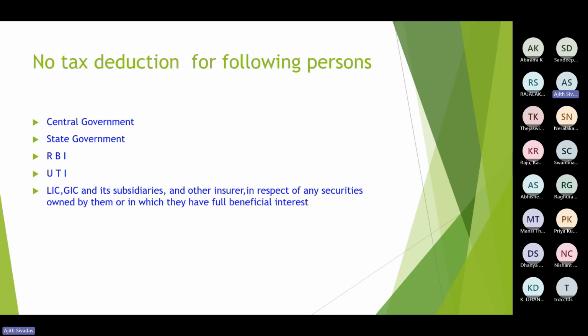So no tax deduction for the following persons. If such interest is being received by the central government, state government, Reserve Bank of India, Unit Trust of India, LIC, GIC and its subsidiaries, and any other insurer in respect of securities owned by them or in which they have full beneficial interest, in such cases this section would not be applicable. So hope you understand. The first set was about various securities under which the exemption is there. Now the set of deductees, recipients. If such interest is being paid to these persons, then also this section is not applicable. Hope you are clear.